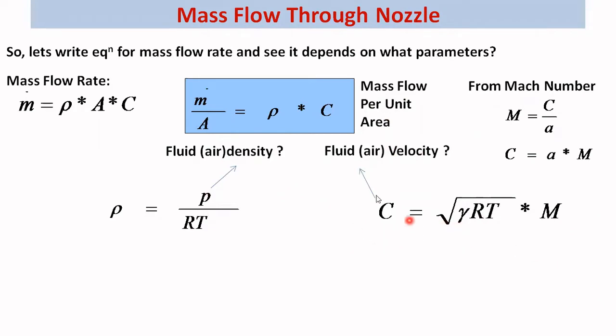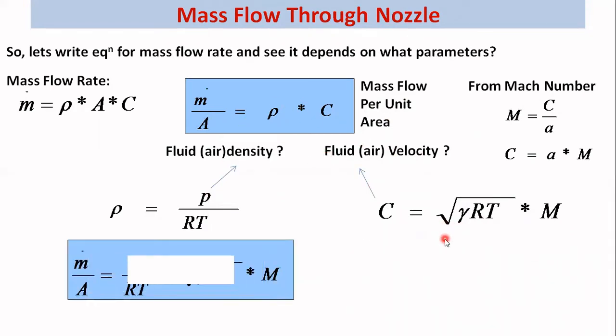So we can put this value in this equation. Mass flow rate per unit area becomes: density, which we can write in terms of pressure and temperature, P upon RT, times the air velocity, that is sonic velocity into Mach number, under root gamma RT into Mach number.